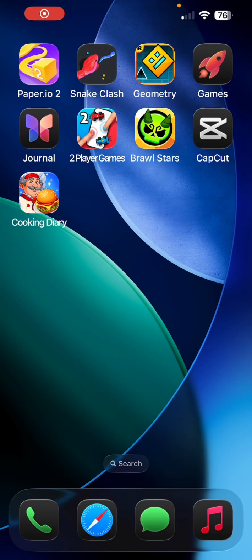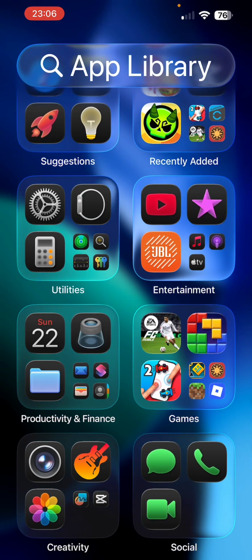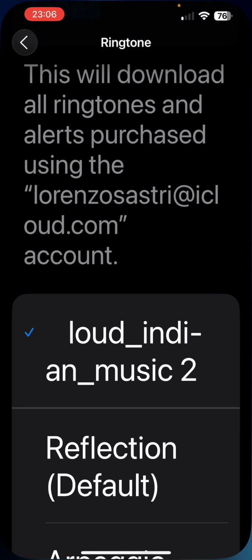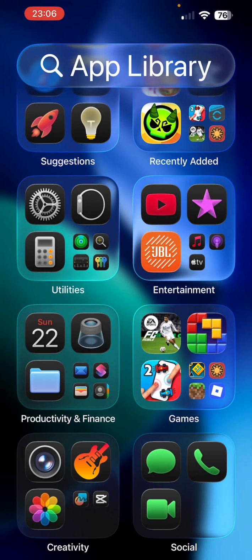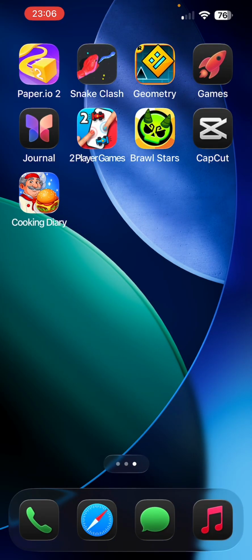Hi guys, today I'm going to show you how to do this. Yep, that's right. Today I'm going to show you how to set a custom ringtone for your iPhone. Let's start.